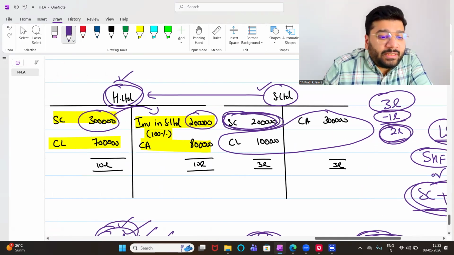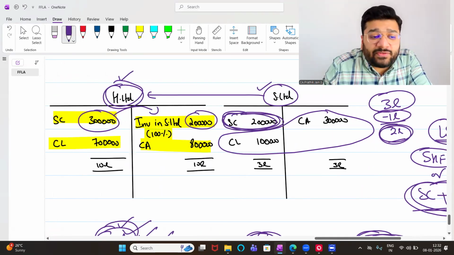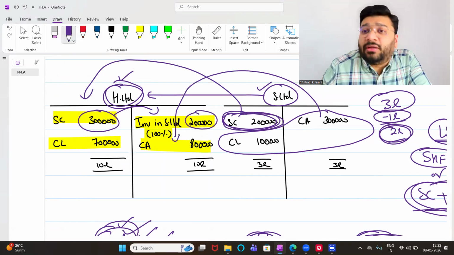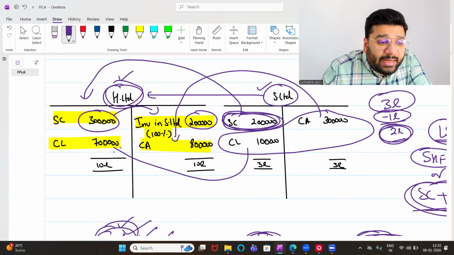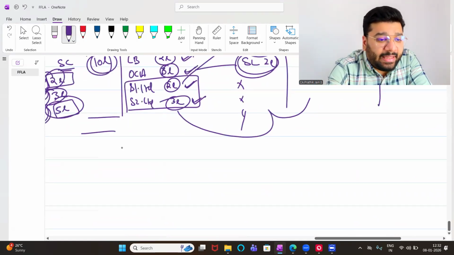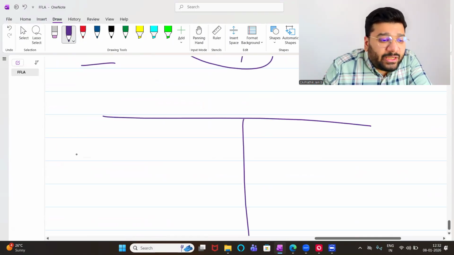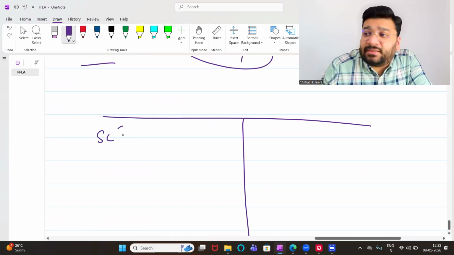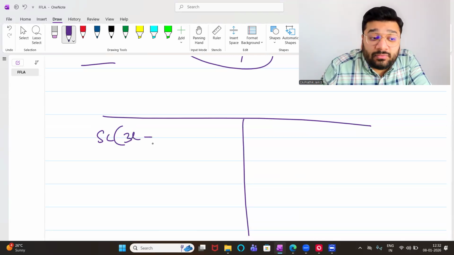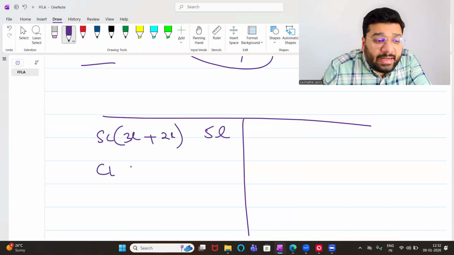Now, this 2 lakh worth of share capital should get included in your share capital. This current asset should get included in the holding's current asset. This current liability should get included in the holding's current liability. Yes or no? If I do that, how does my balance sheet look? Share capital, how much is it? In the case of the holding company, 3 lakh, plus 2 lakh, so total share capital 5 lakh. Current liability, 7 lakh plus 1 lakh, 8 lakh.